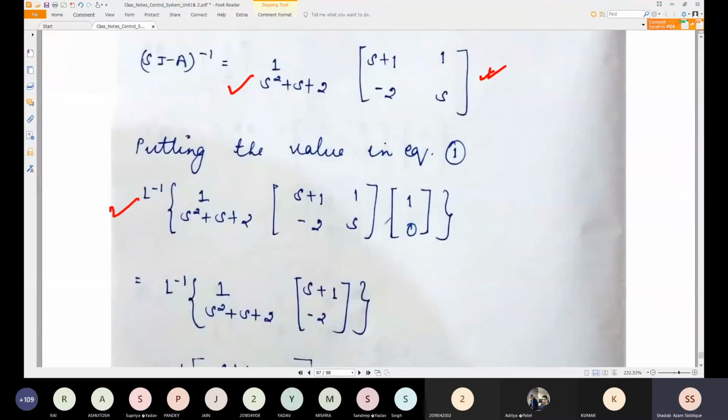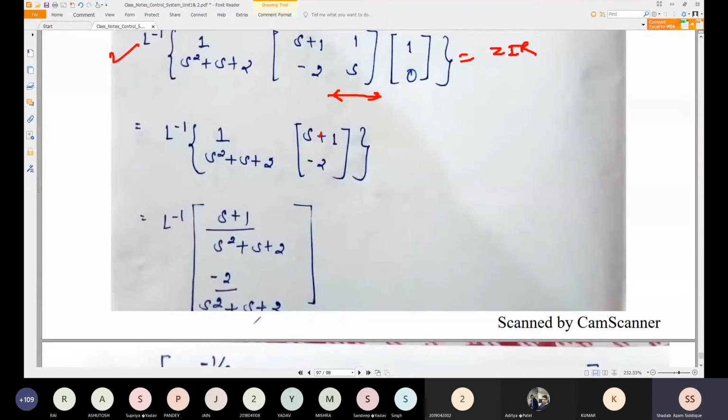So the Laplace inverse of this will be the zero input response. Just multiply these two matrices and you will get this. So s plus 1 is multiplied by 1, and multiplied by 0, and that adds directly here. So this will be s plus 1, and minus 2 into 1, which is minus 2, plus s into 0, so that will be minus 2 only. Again, just divide s plus 1 by s square plus s plus 2, take the partial fraction of that, and try to find the Laplace inverse.